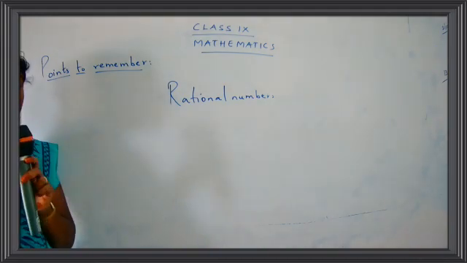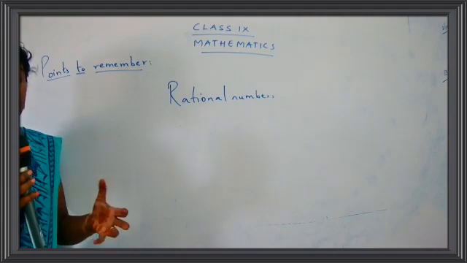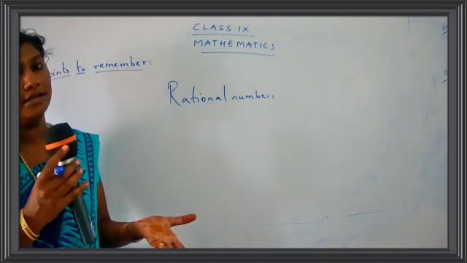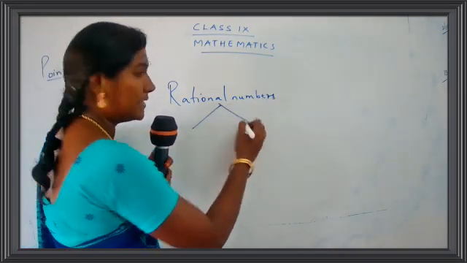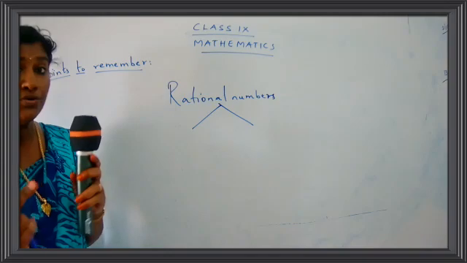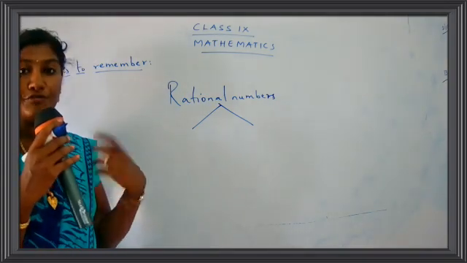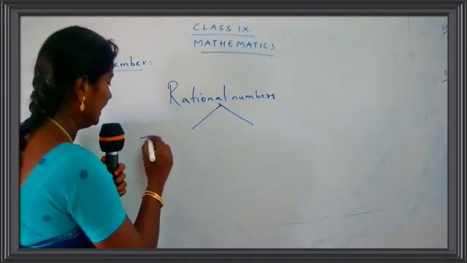So how are you able to express a rational number? Now what is the meaning of express? Express means how can we write the rational numbers? Rational numbers can be expressed in two ways. We have two ways of expressing it, or two ways of presenting or writing. The first thing is terminating.